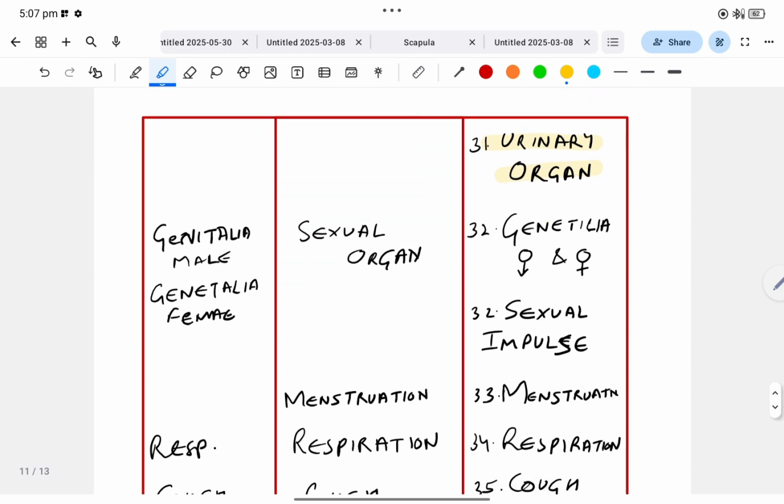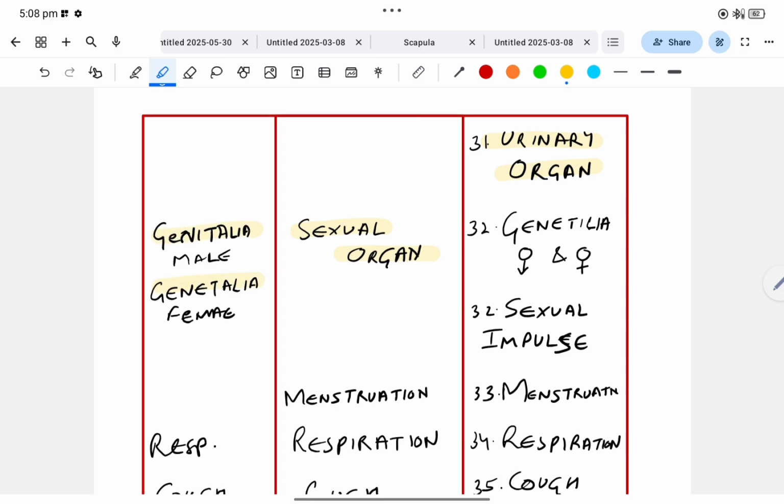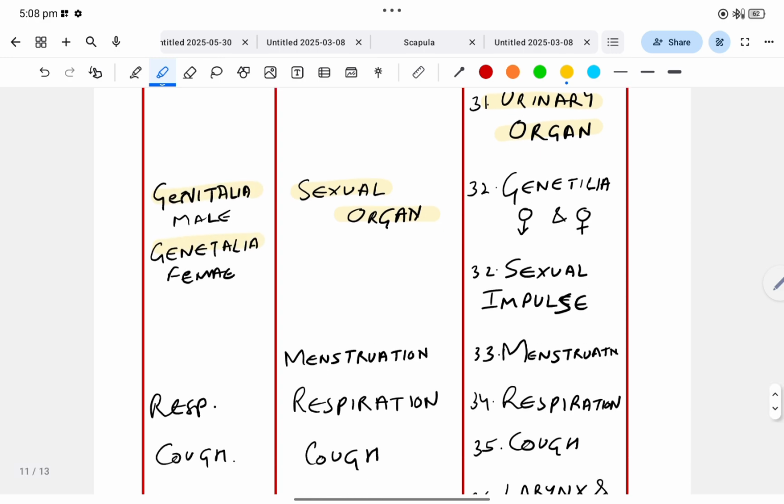Next chapter is genitalia, male and female. It is a single chapter in BBCR. In BTPP it is given as sexual organs, and in Kent both the chapters are different for male and female. So male genitalia and female genitalia. Next chapter in BBCR is sexual impulse, which is absent in BTPP and Kent.